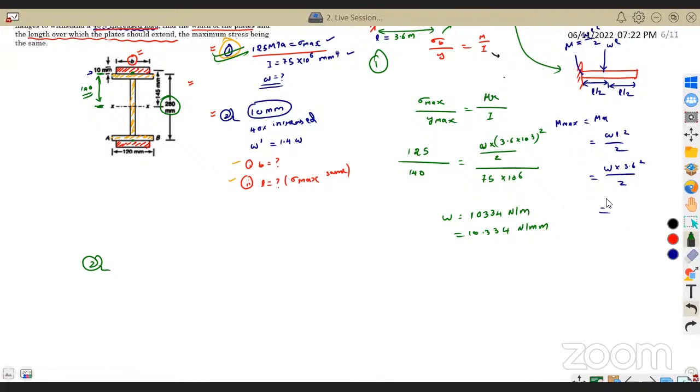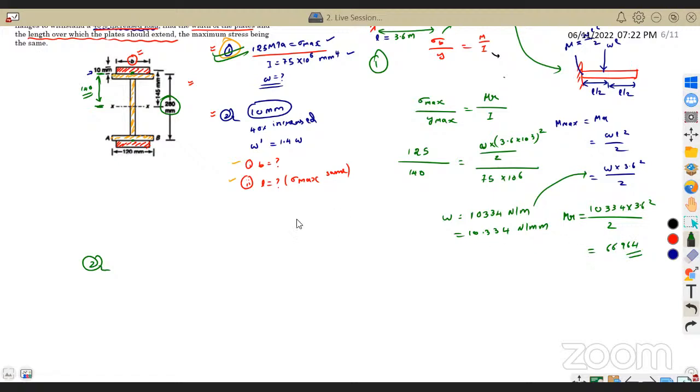See, what will be my moment? Let me just get that answer also. If I put W is equal to this, here my moment of resistance MR will be 10334 into 3.6 square by 2. Any answers, or I will directly give you the answer. So you will be getting 66.964. That will be your moment of resistance.